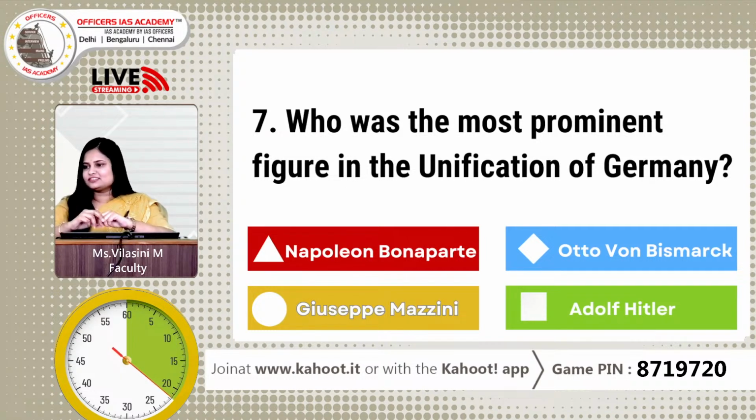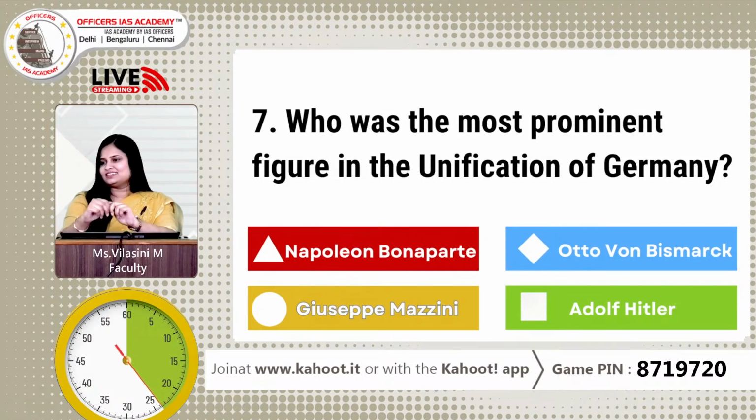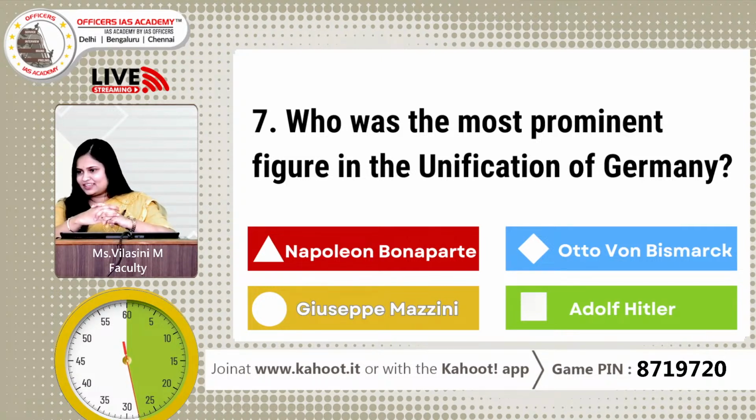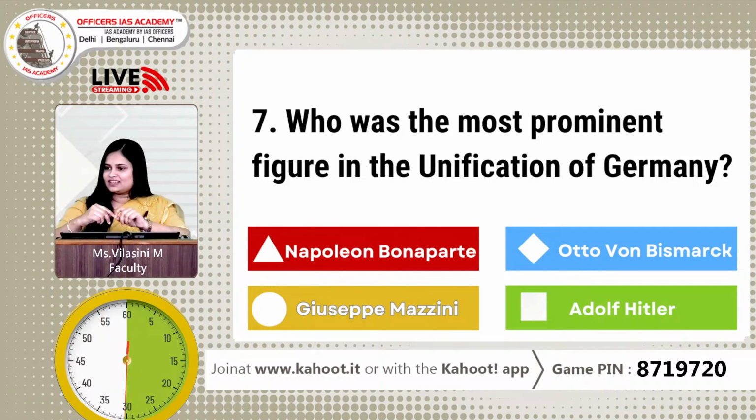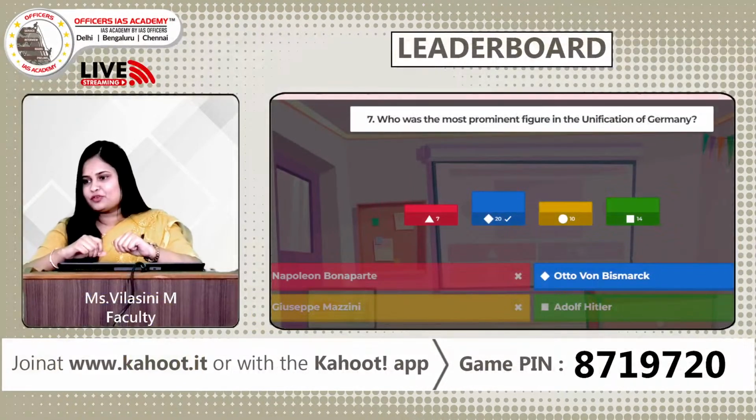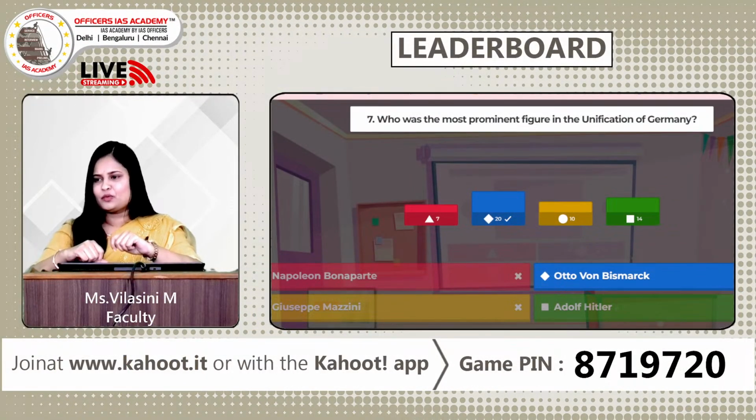So 40 answers, wonderful. 41, great. Time is ticking. Keep choosing your answers. Let's bring in more answers. 46, great. 47, wonderful. So let us take a look at the correct answer. Most of you have guessed Bismarck, some of you have also very closely guessed Hitler, and I think it's because you read the word Germany. Fine. So don't let your mind play games with you.